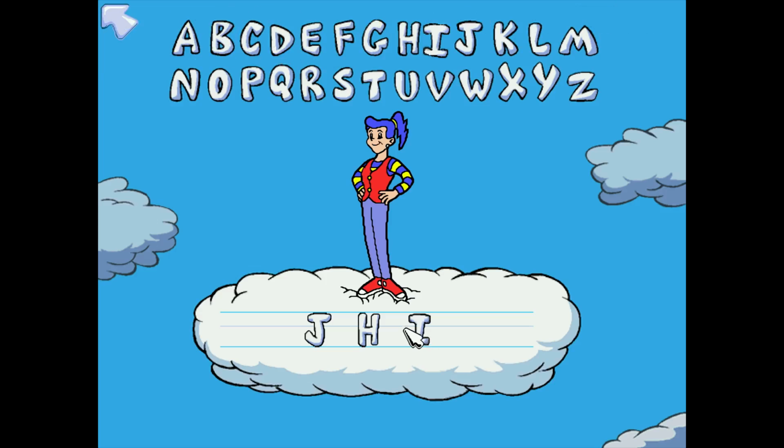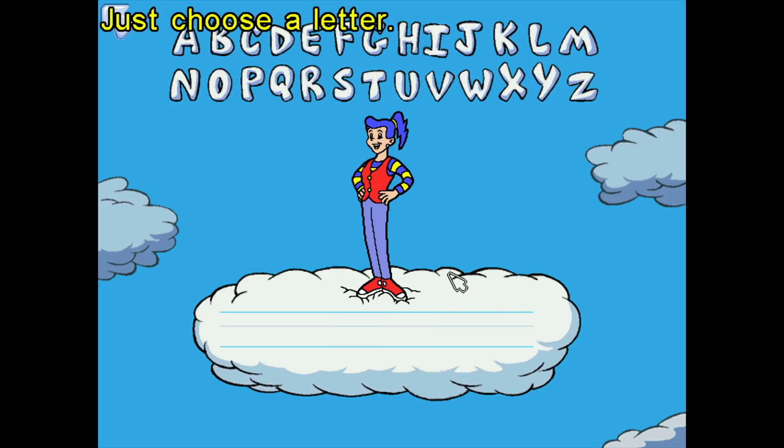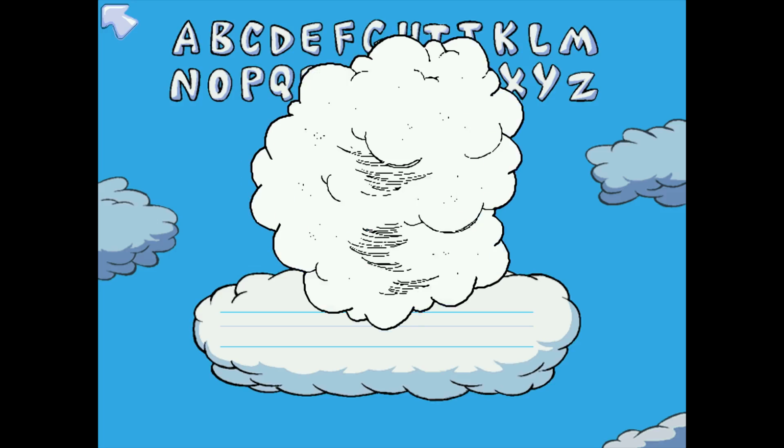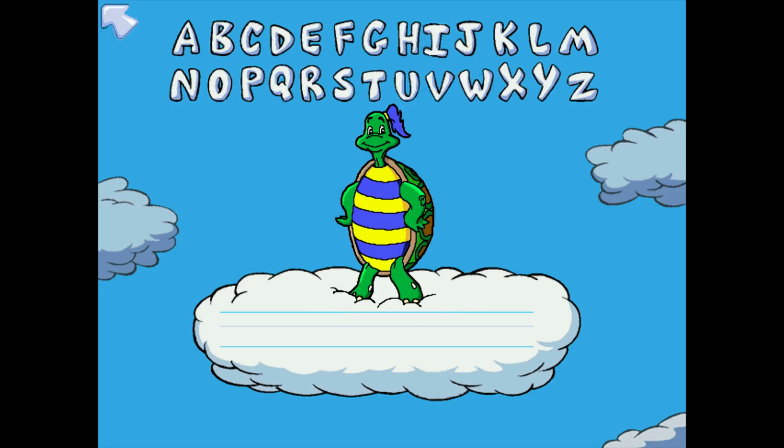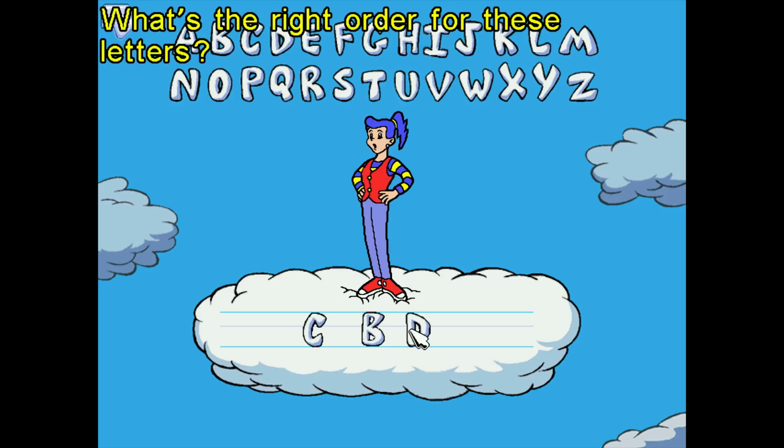So this is not difficult. Everything looks in order. I can be anything in the alphabet. I would choose a letter. Let's see. T is for turtle. And so let's try some more of this game again. What's the right order for these letters?